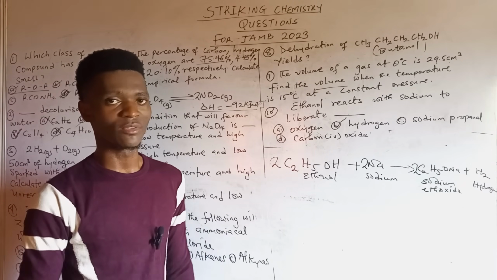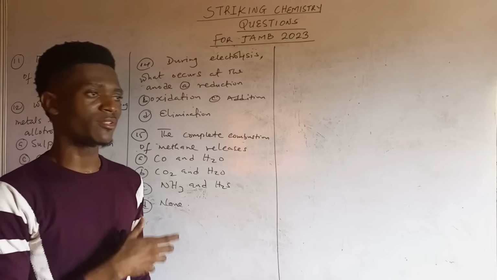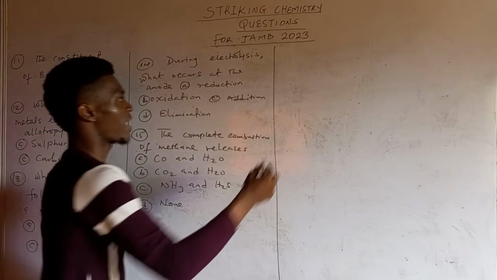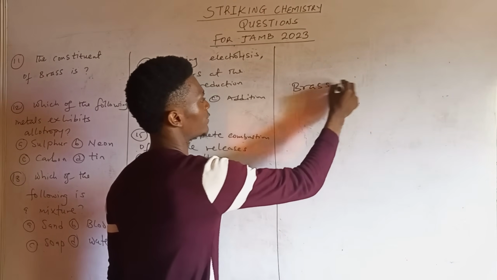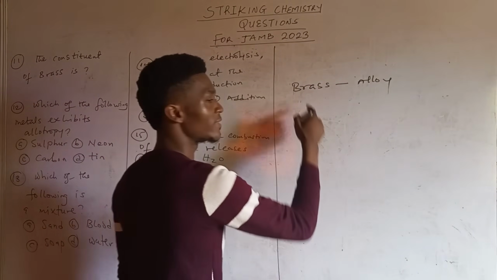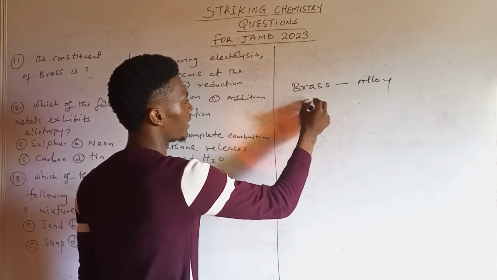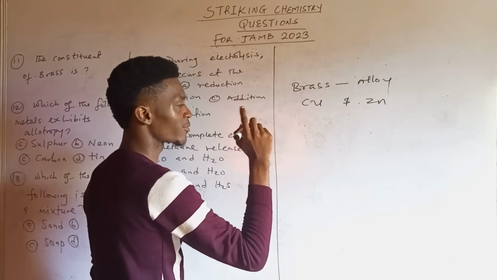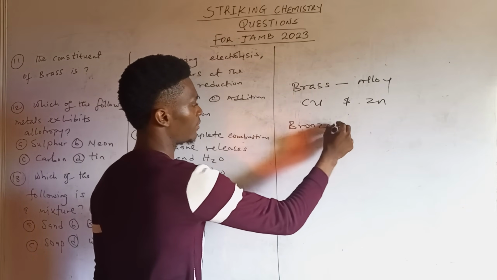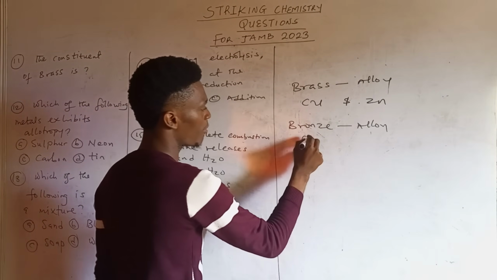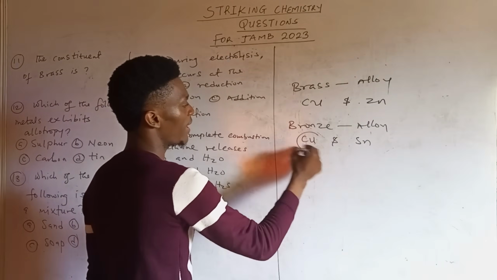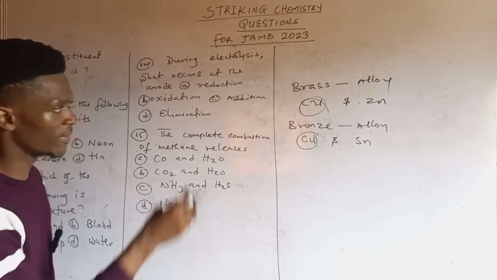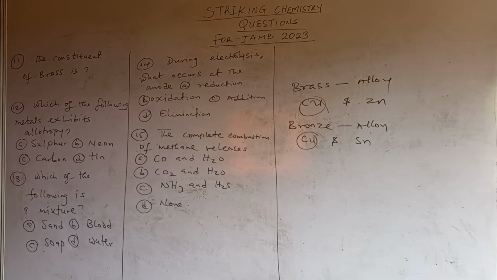Then let's see the second part of the series. Welcome to the next part of this video lesson. Now looking at question 11, the constituent of brass actually is an alloy, and it is made up of a base metal called copper and zinc. Please never should you mistake brass for bronze. Bronze is still another alloy, and it is made up of copper and tin. So copper is the common element to bronze and brass, while the discrepancy is seen in the other elements: brass has zinc, while bronze has tin.